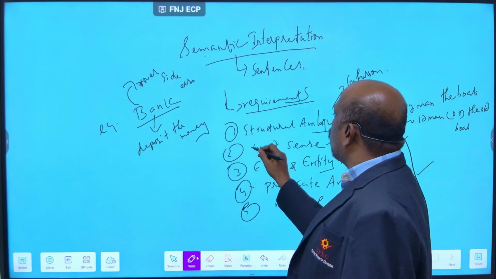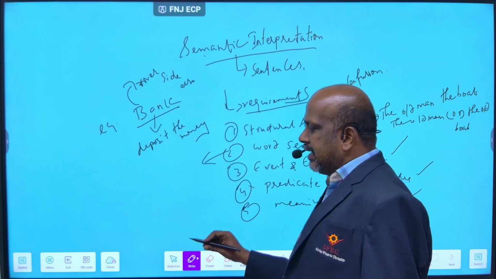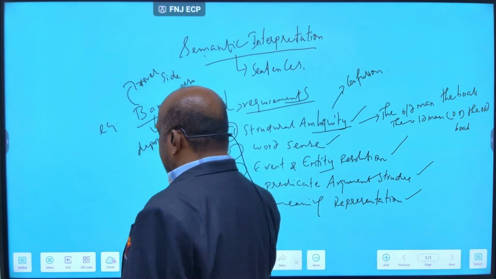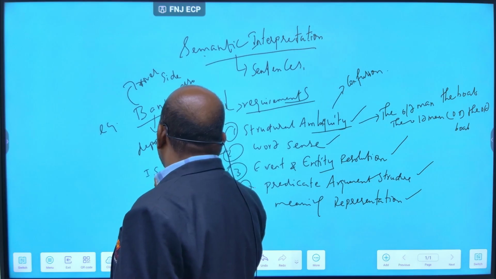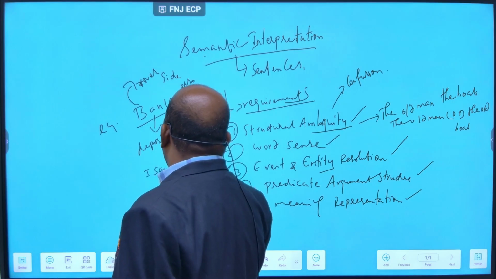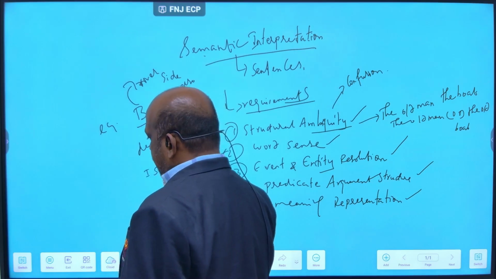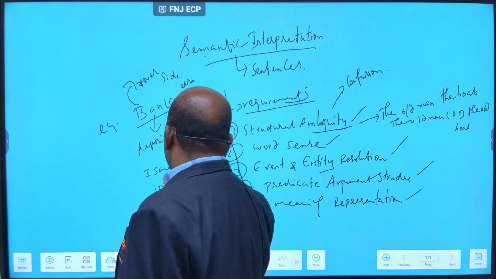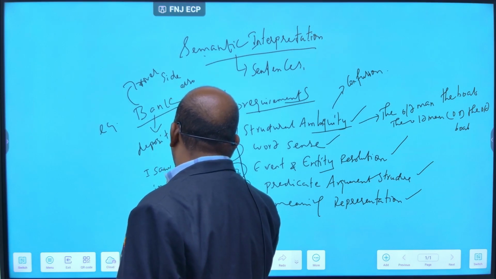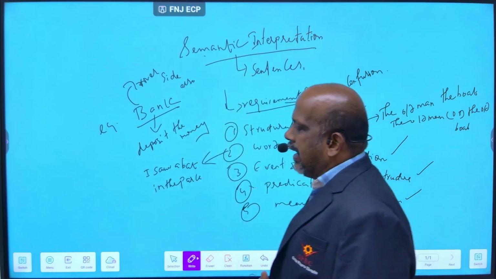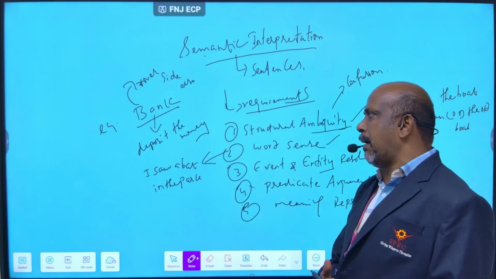Next, you go for the second one, word sense. In word sense, I give the example: I saw a bat in the park. So here is one sentence, I saw a bat in the park.